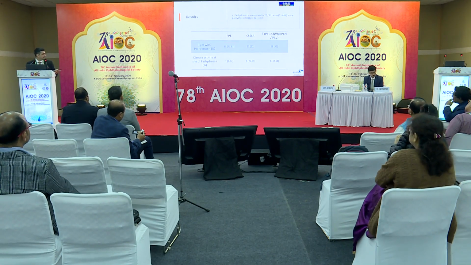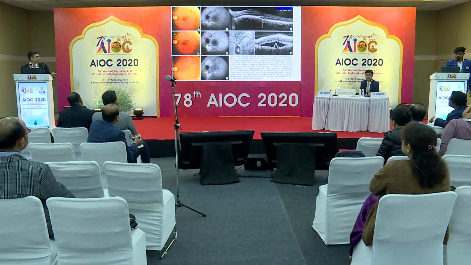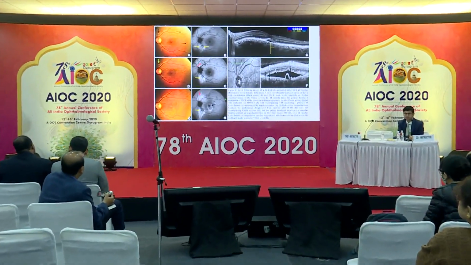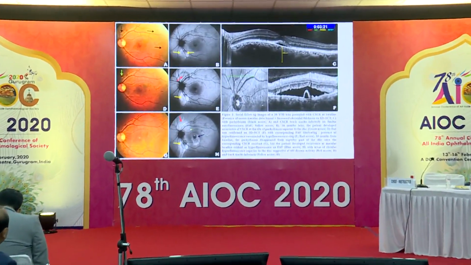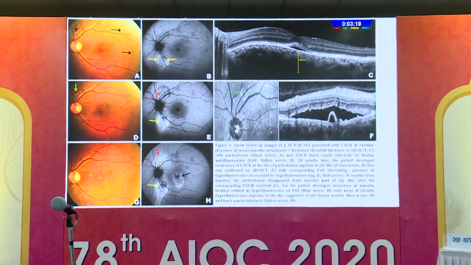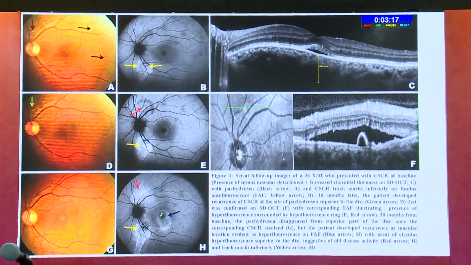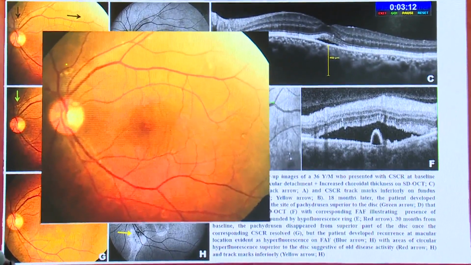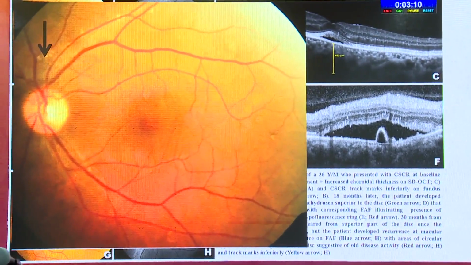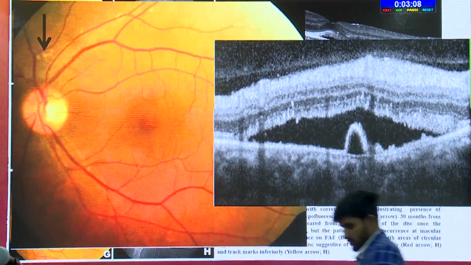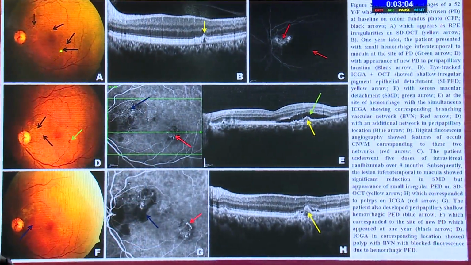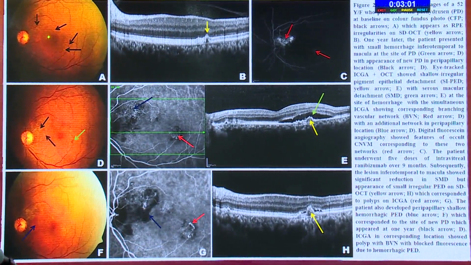disease activity, that is superior to the disc itself, which can be seen on the autofluorescence and also on the OCT. And then at a later stage, 1 year later, there was complete resolution of the CSR that was present superior to the disc, whereas the patient again came with a recurrence of CSR. So the pachydrusen that were there superior to the disc were the site of CSR formation later, 18 months later. And this is the second case in which there were foci of pachydrusen present inferotemporal to the macular area and also in the peripapillary region.